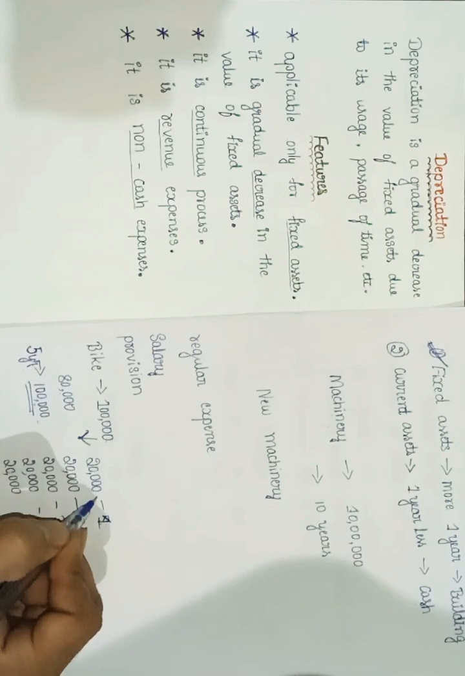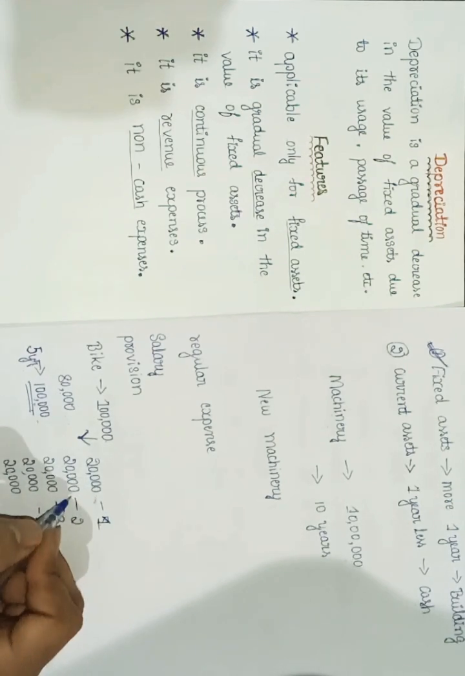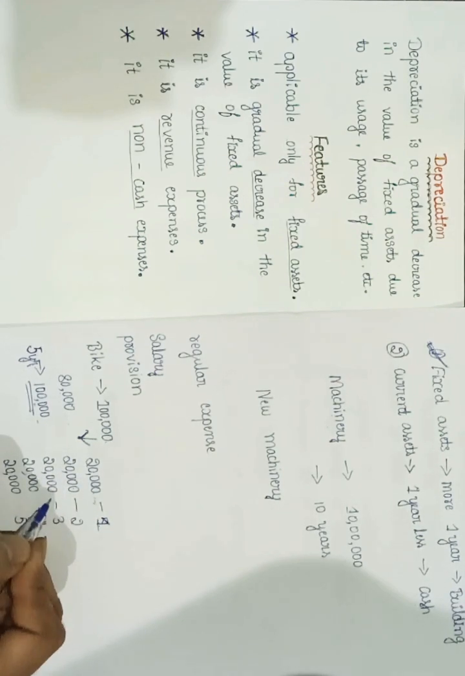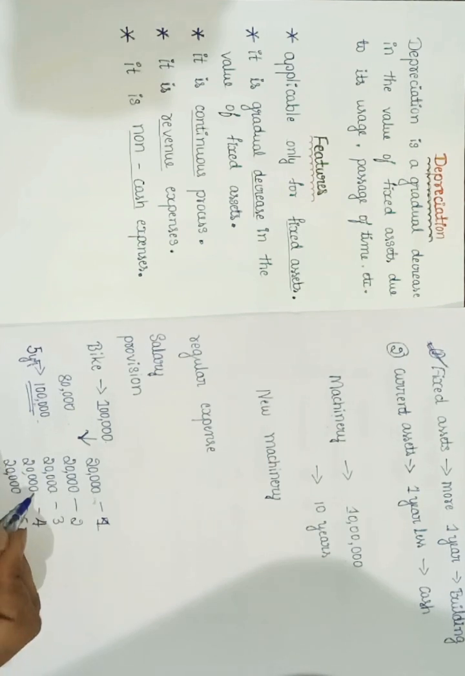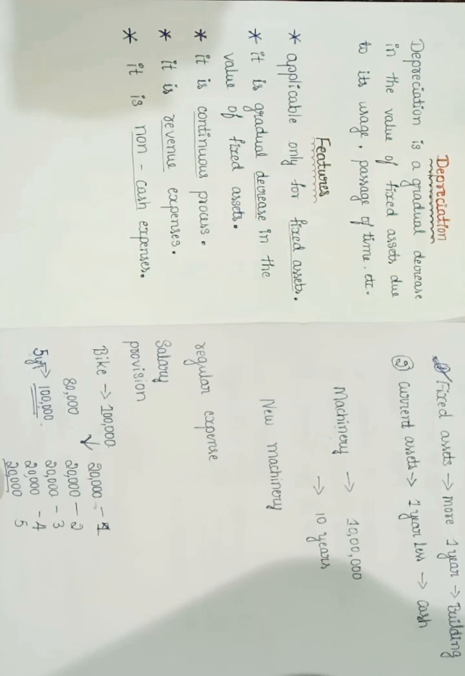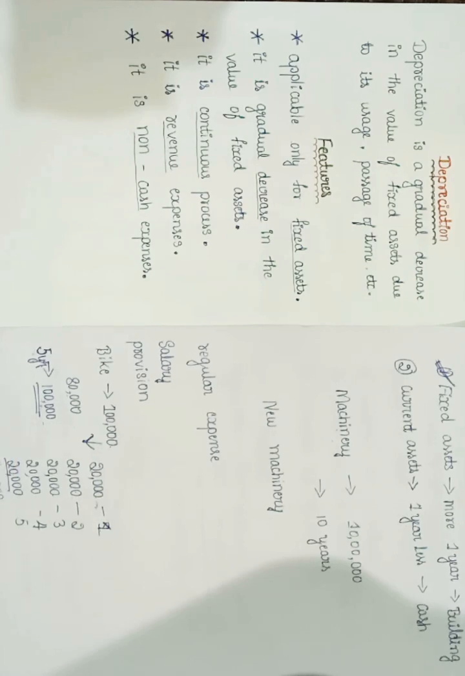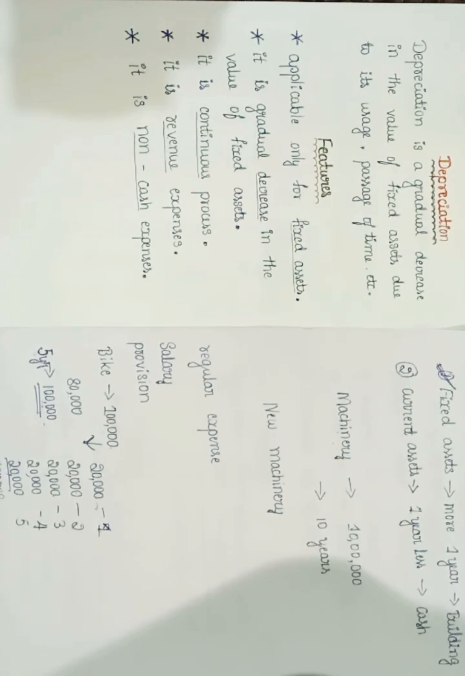First year I have 20,000 aside. Second year I add 20,000 to this old provision, so I will have 40,000. Again third year 20, which means 60,000. Fourth year 20 means 80,000, and fifth year 20 means 1 lakh rupees. When it becomes scrap, I will have 1 lakh rupees in the form of a depreciation fund. So I will purchase a new bike by using this depreciation fund. This is the concept of depreciation.